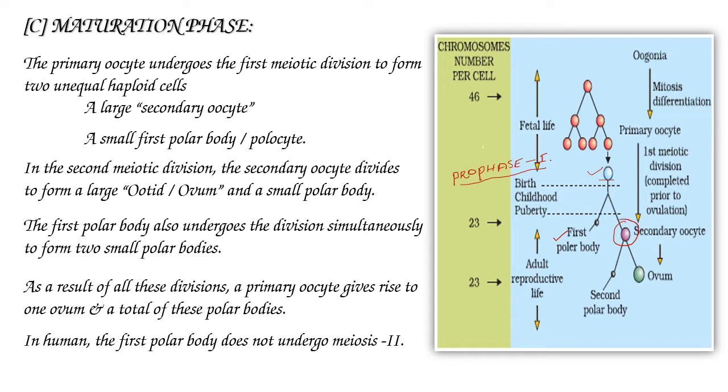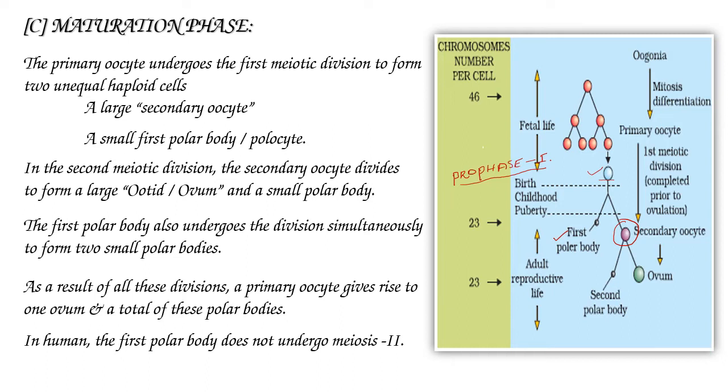So now the primary oocyte undergoes meiosis. It is an unequal division. As a result, it produces two unequal cells. One is large, that is the secondary oocyte, and another one is the polar body.